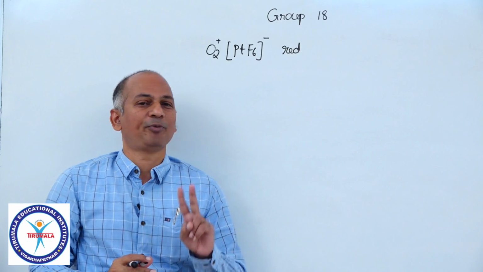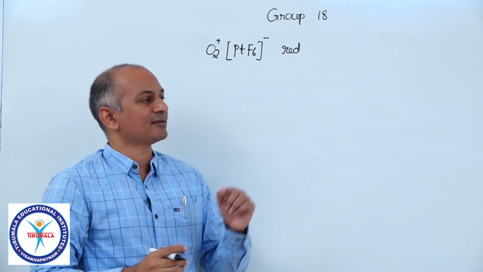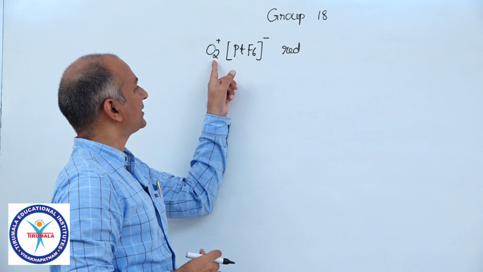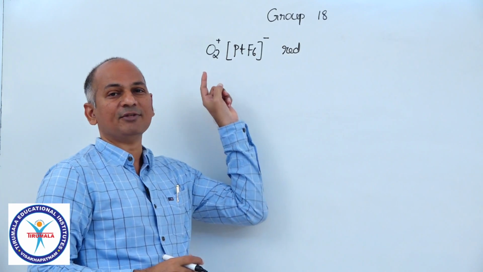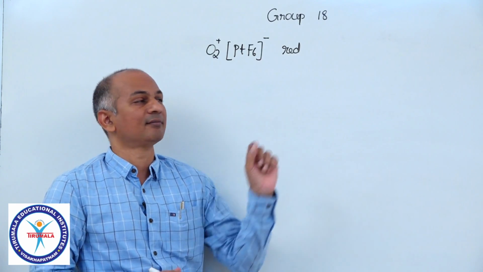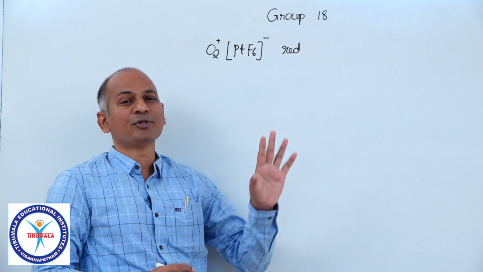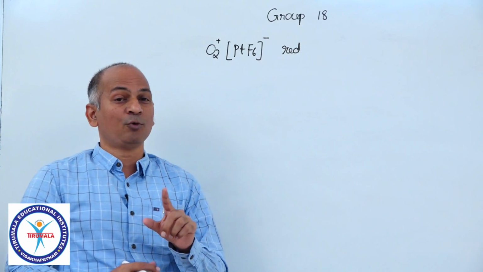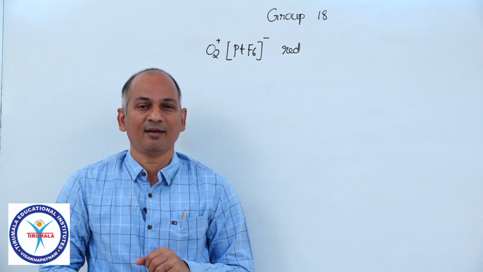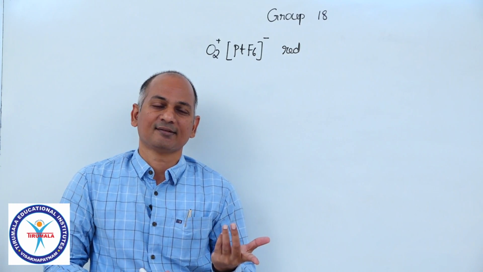And there are two important points regarding that compound. One is the cation is O2+, which has an odd electron, and that is the reason why it is red in color. Generally compounds having odd electrons are colored, NO2 brown in color, but N2O4 colorless.